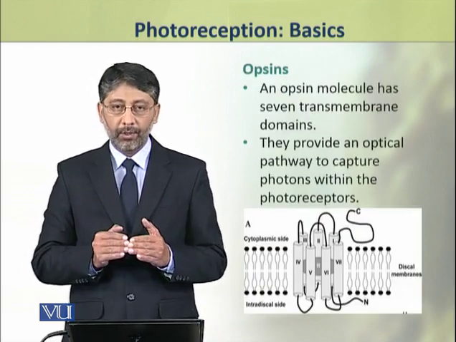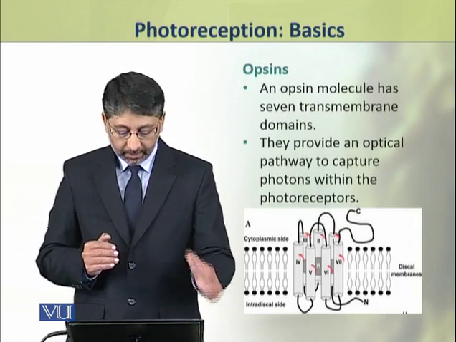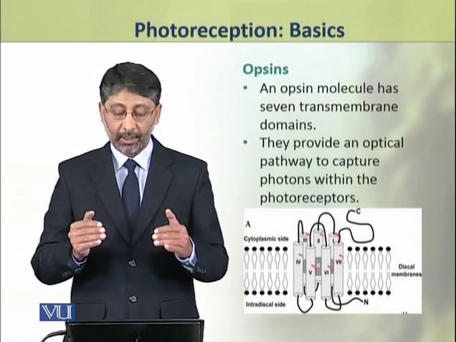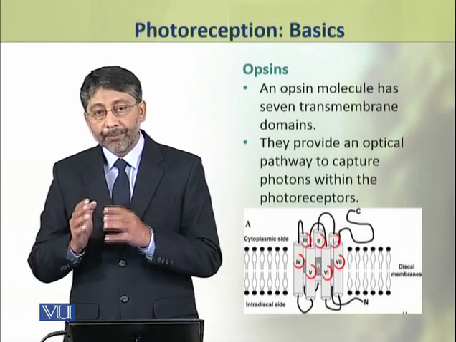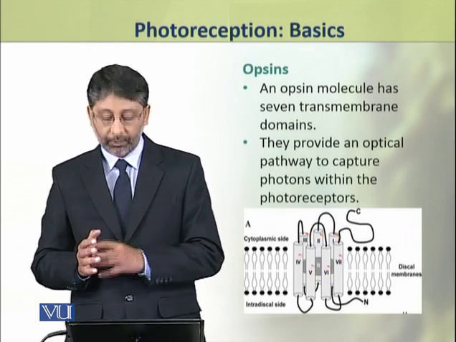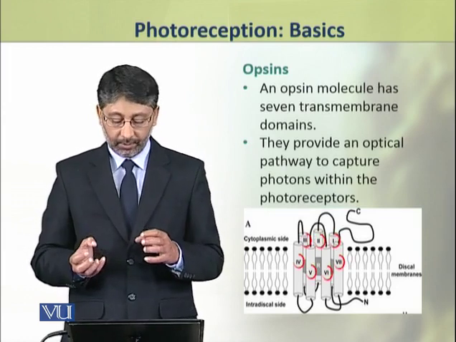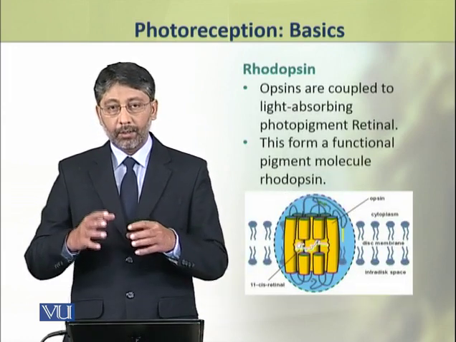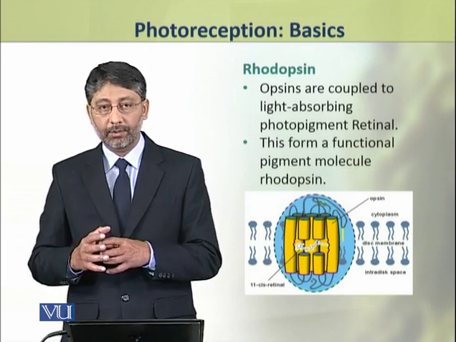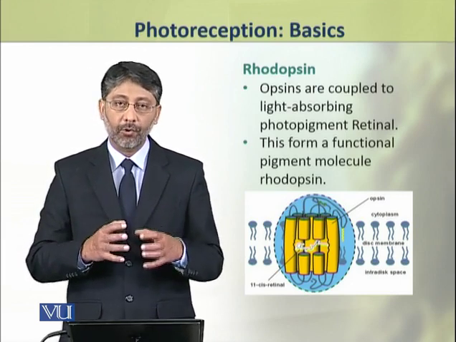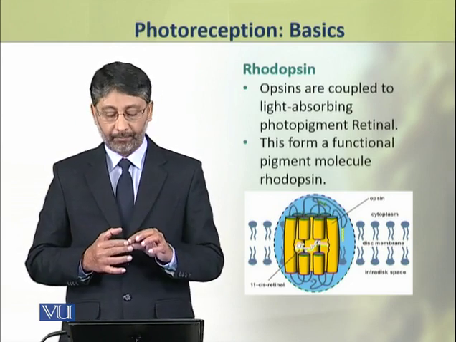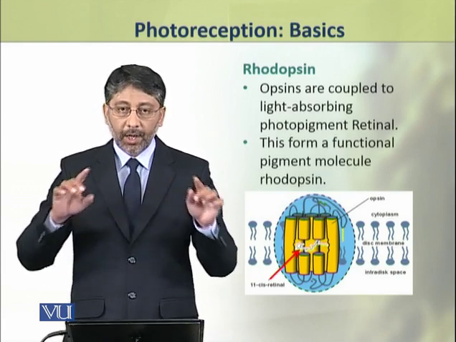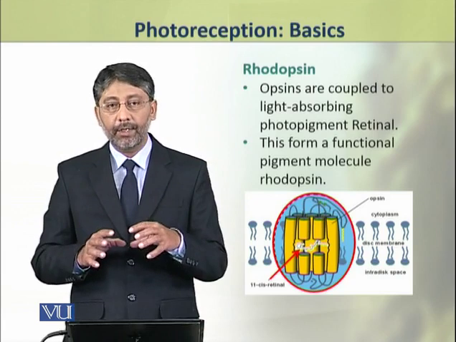An opsin molecule has 7 transmembrane domains. It is a large molecule with 7 transmembrane domains. These opsins provide an optical pathway to capture the photons within the photoreceptor cells. The opsin proteins are coupled to the light-absorbing photopigment, retinal. This forms the functional pigment molecule, which is called the rhodopsin.